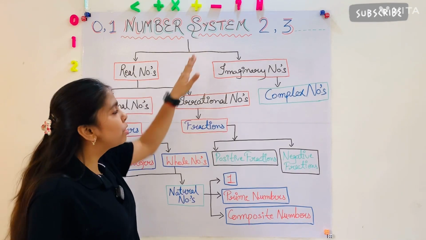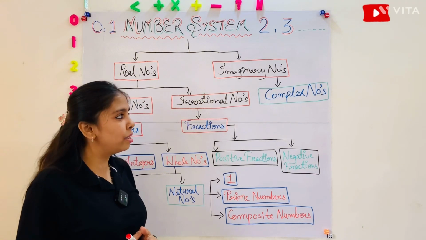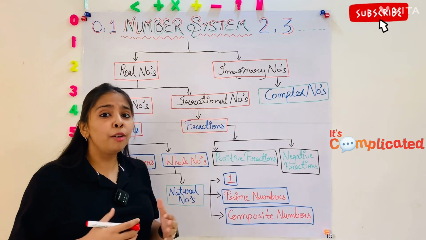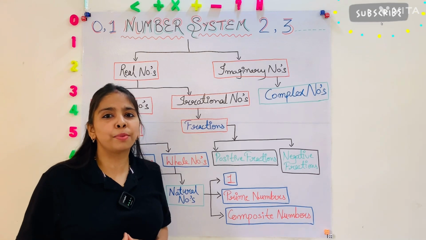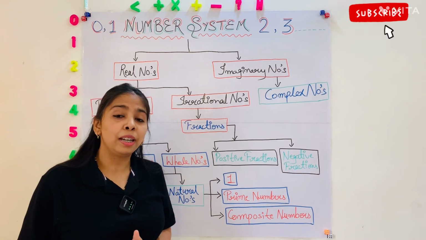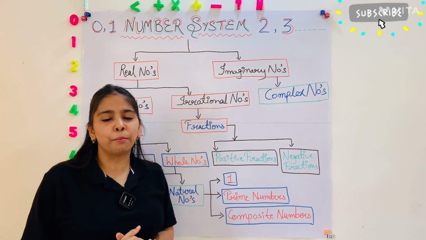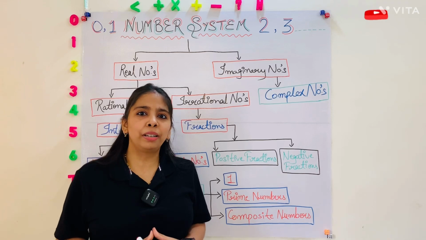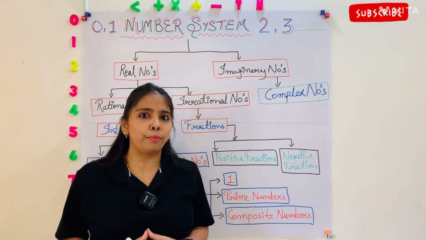Actually, number system is divided into two parts. First one is real numbers and second one is imaginary numbers. And complex numbers come under imaginary numbers. And what are complex numbers? Complex numbers are those numbers which can be expressed in the form of a plus ib, where a and b are real numbers and i is an imaginary number called iota. Let's see some examples of complex number, like 2 plus 3i. As we know, there is very little use of complex numbers.